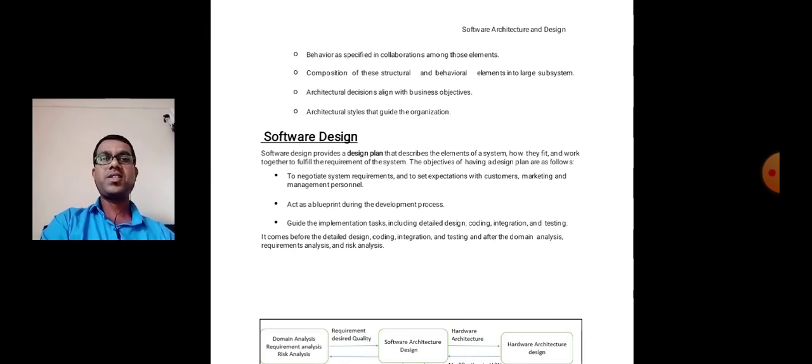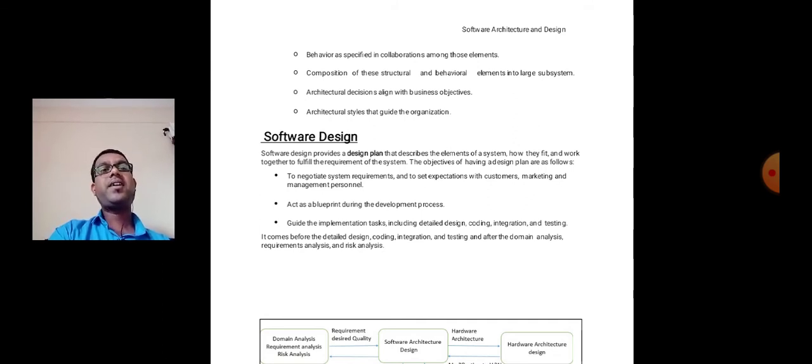Now we have to see the design. The software design provides the design plan that describes the elements of the system, how they fit and work together to fulfill the requirements of the system. The objectives of having a design plan are as follows. The first is to negotiate system requirements and to set expectations with customers, marketing, and management personnel.